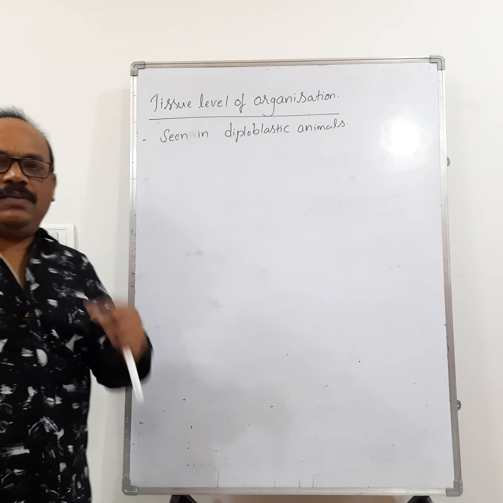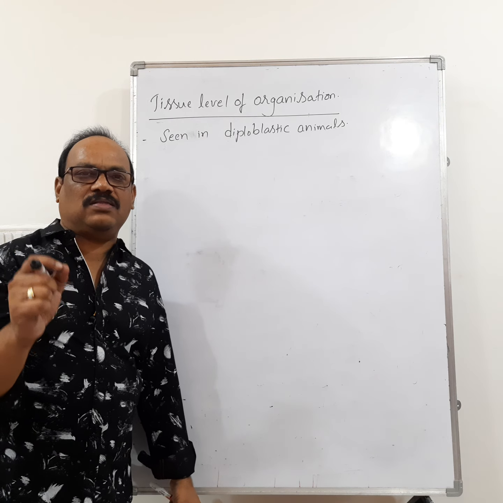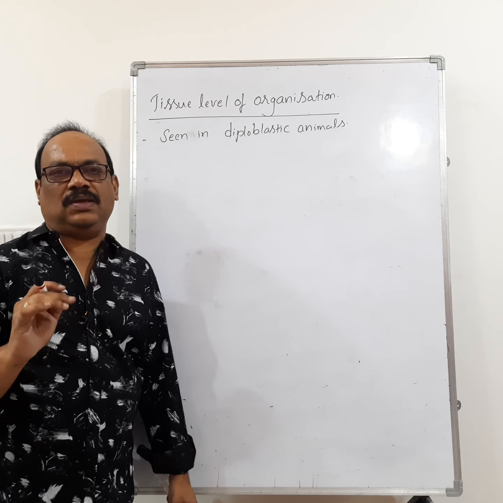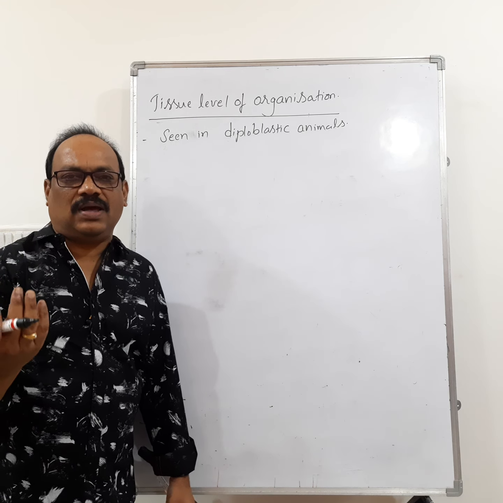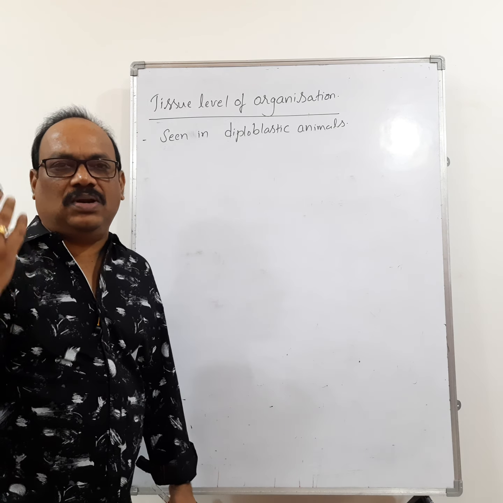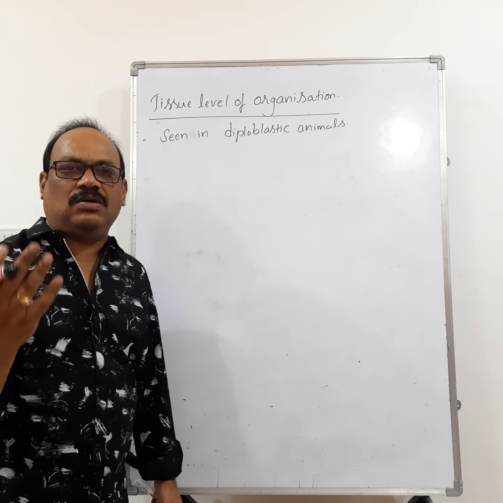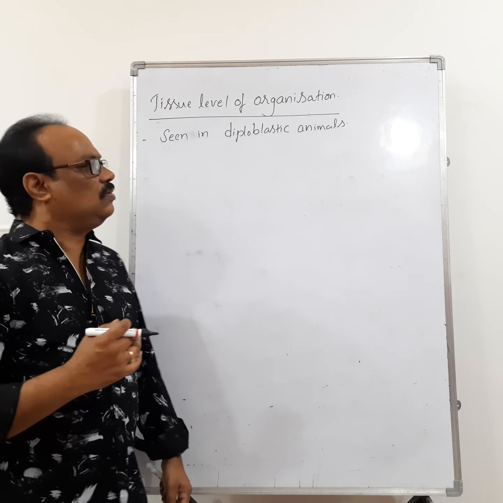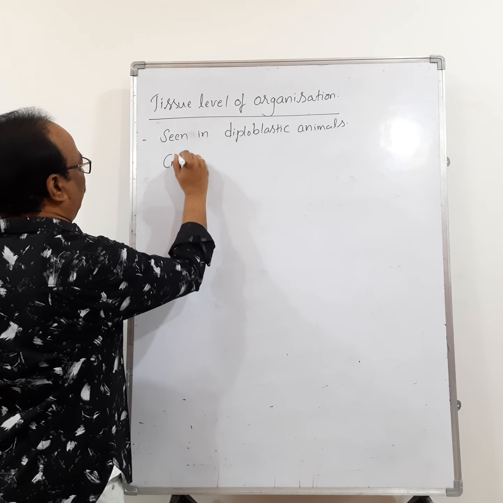What is meant by diploblastic animals? Diploblastic means the cell layers are present in two. If the cells are arranged in two layers, we call them diploblastic animals. In diploblastic animals, only ectoderm and endoderm are present, but mesoderm is absent. So it is seen in diploblastic animals like Cnidaria